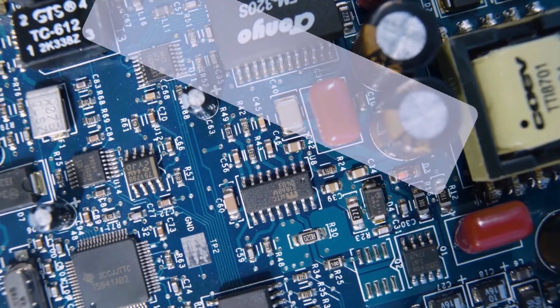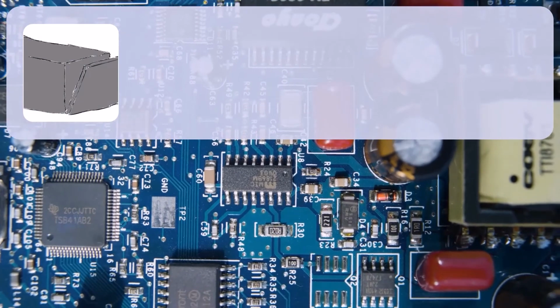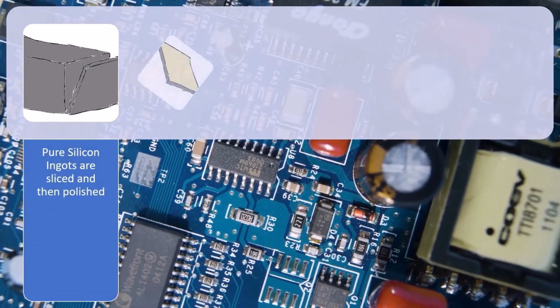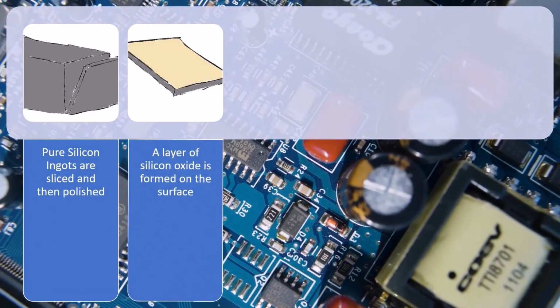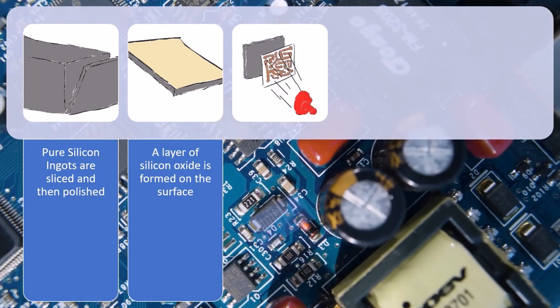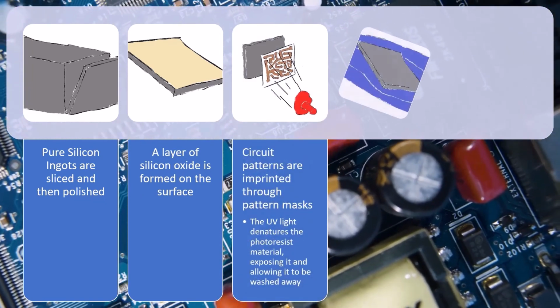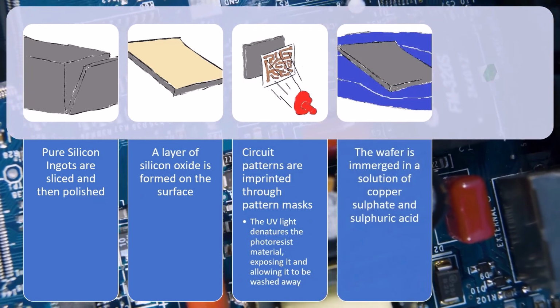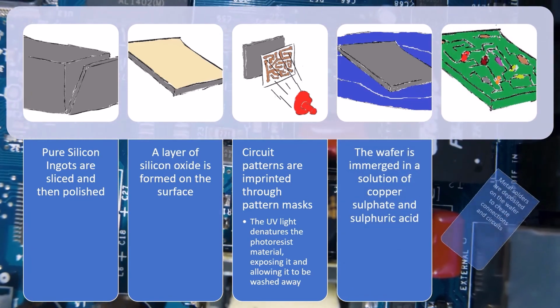The first circuit board was designed in 1925 and developed in 1936 by Paul Eisler. Raw wafers are prepared by slicing pure silicon ingots and chemically and mechanically polishing them to obtain a very flat surface. A layer of silicon oxide is formed on the surface of the wafer, which is then covered with a photoresistant material. The required patterns of the circuit are imprinted on the wafers using ultraviolet light through pattern masks.